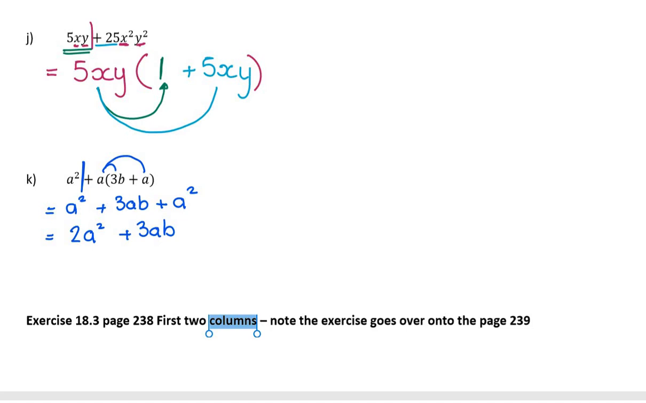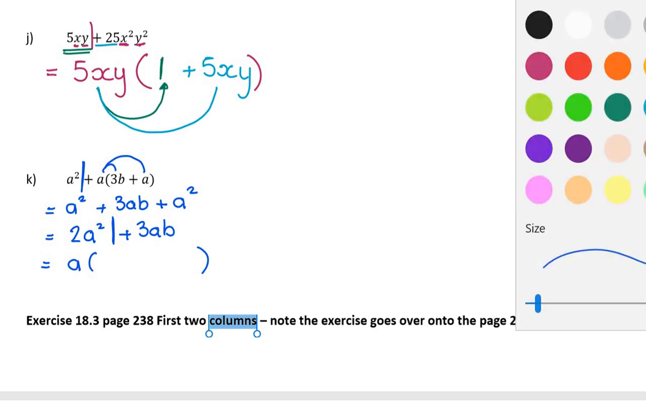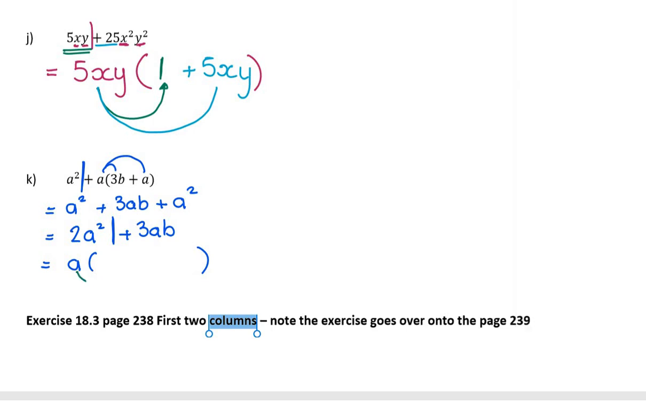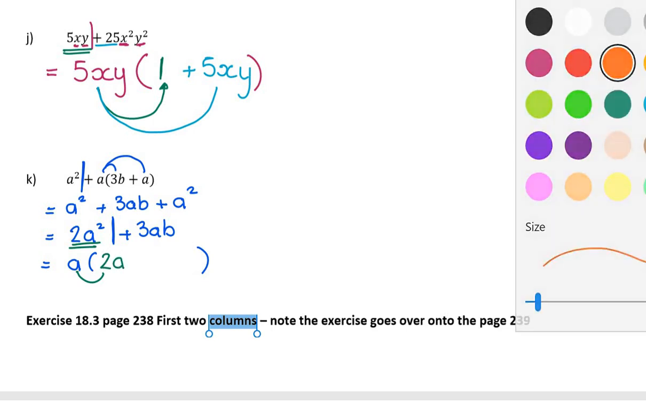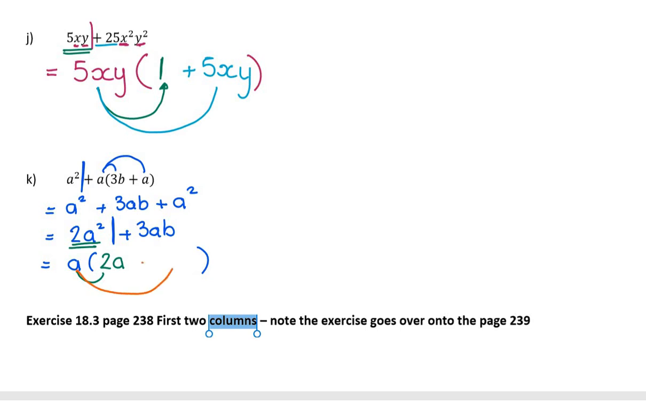Now, that was simplifying. This question said factorize, but now it looks as simple as it can be, and now I can factorize it. So now there's 2 terms, and my highest common factor is, well, between 2 and 3 there's nothing. So my highest common factor is a, and I said to myself, what must I multiply a by to get 2a squared back? So that's 2a. And what must I multiply a by to get 3ab back? So definitely a 3 and a b.